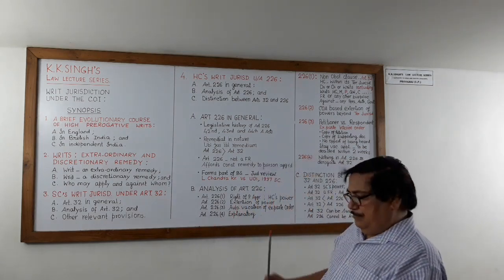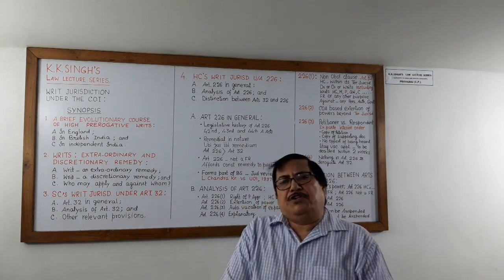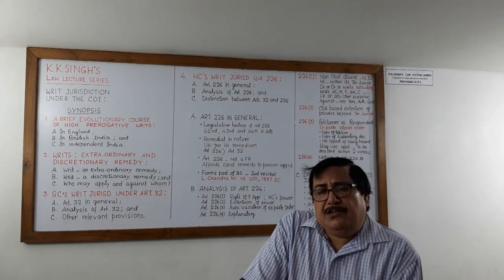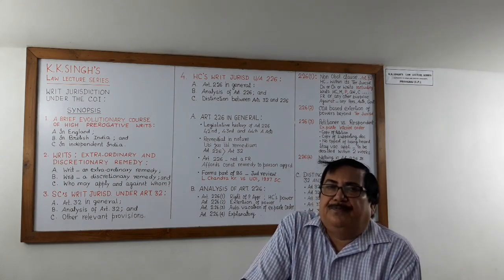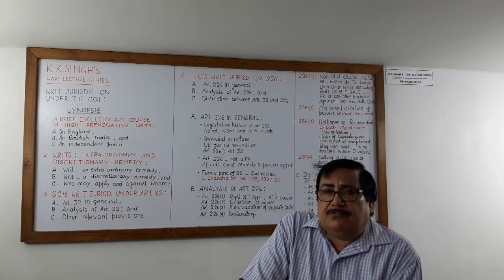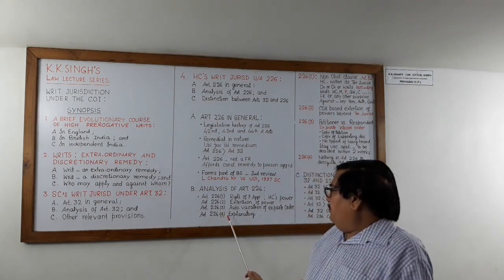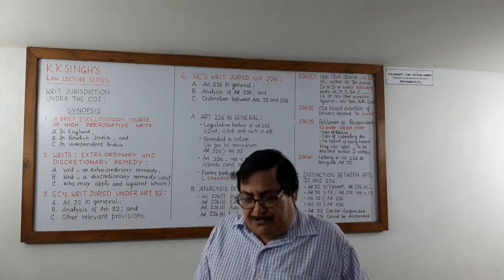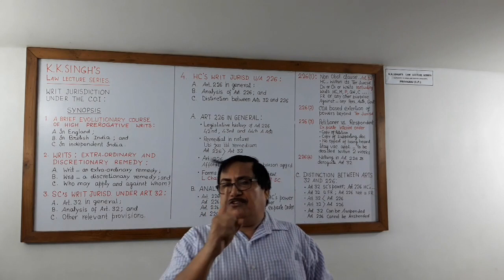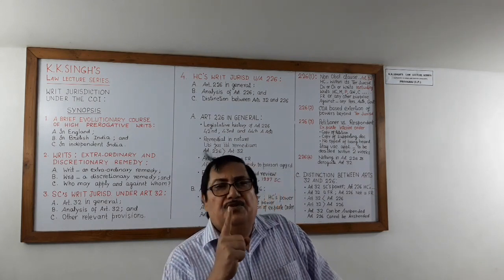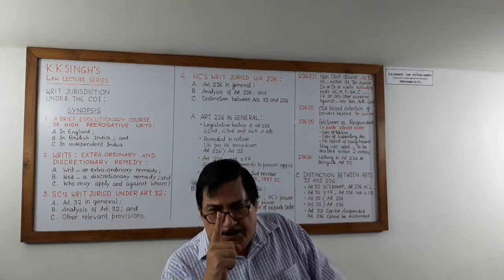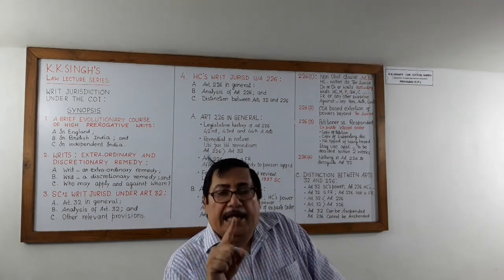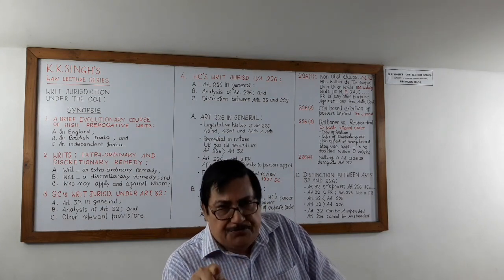Now clause 3. Clause 3, automatic vacation of ex parte interim order. And the last clause, 226 clause 4, it is in the nature of an explanation. So the first clause, constitutional right of the person aggrieved to move to the High Court, and High Court's writ jurisdiction.